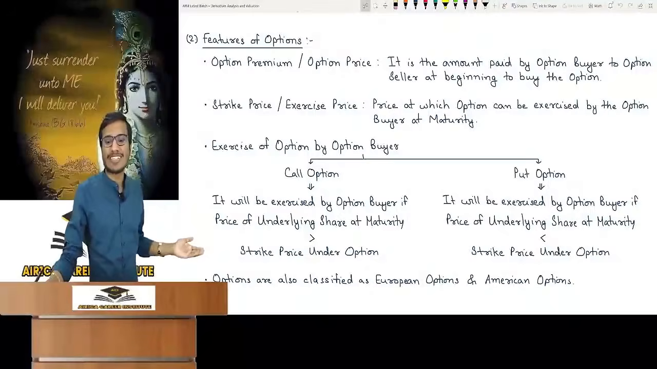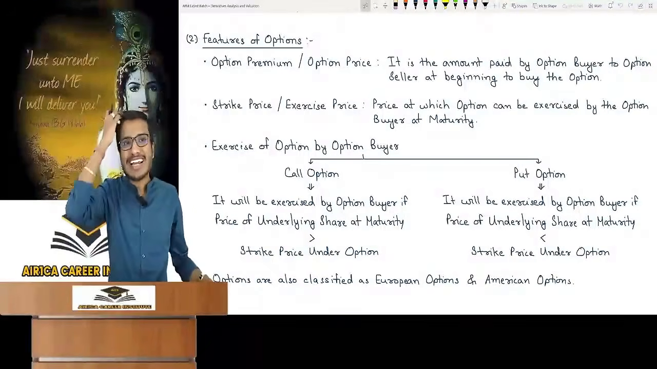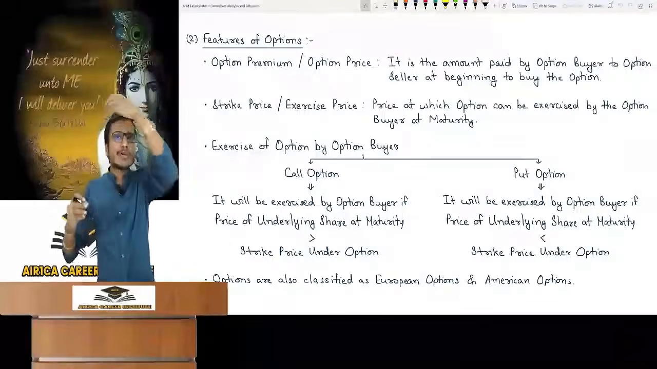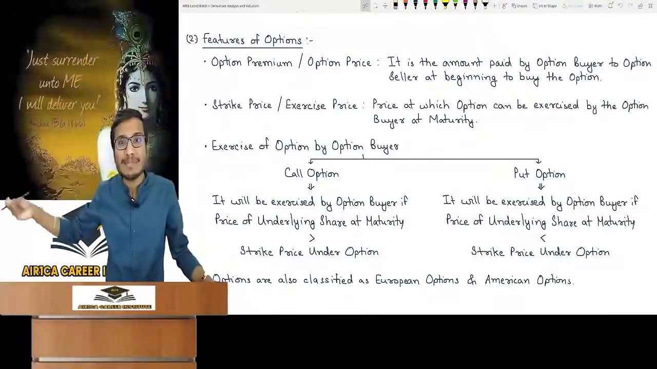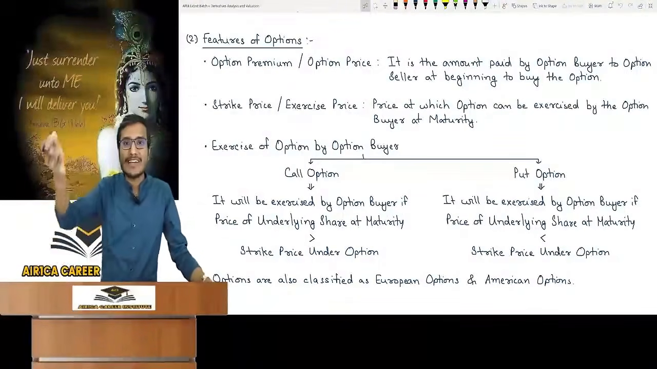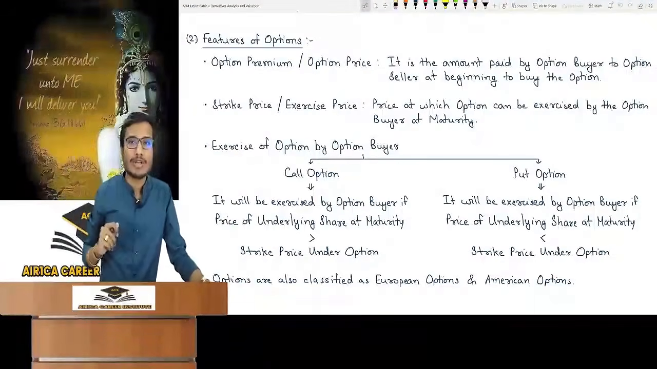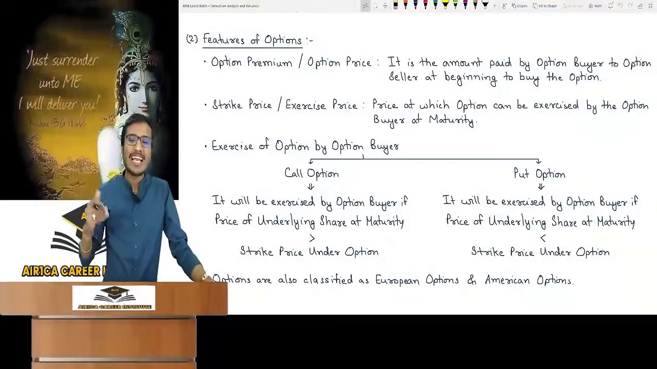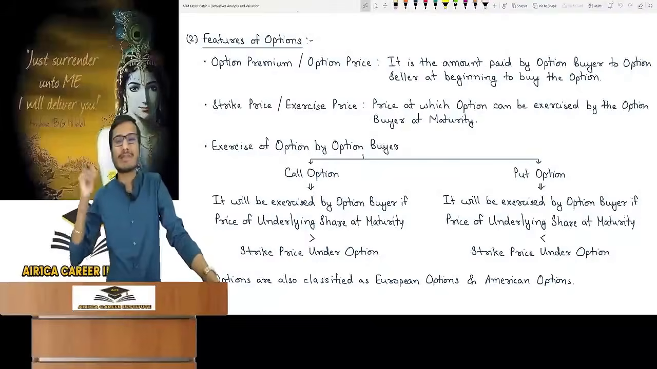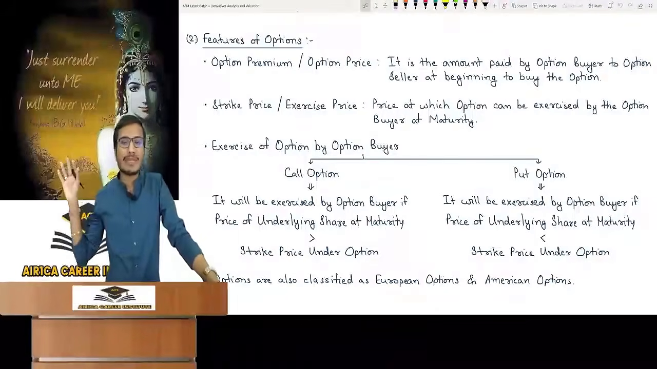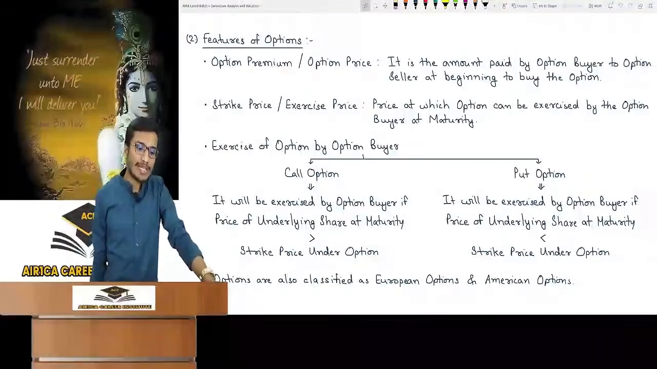Now when will the buyer exercise a put option? Put option means the right to sell the underlying asset. If I want to sell a share of Reliance at 2500, when will I sell? When the price is less in the market. The rate is less in the market and I have sold it for higher rates, so I will sell it for 2500. When will I sell it? When the rate is low. It will be exercised by the option buyer if the price of the underlying share at maturity is less than the strike price under the option. That means the strike price is more and the price in the market is less. That is a put option exercise.